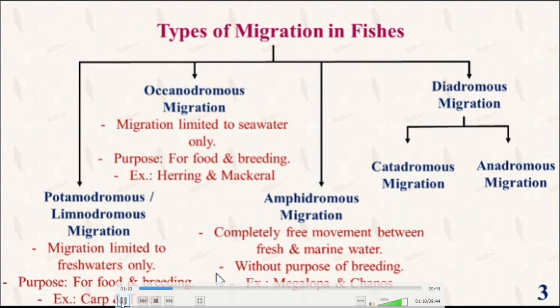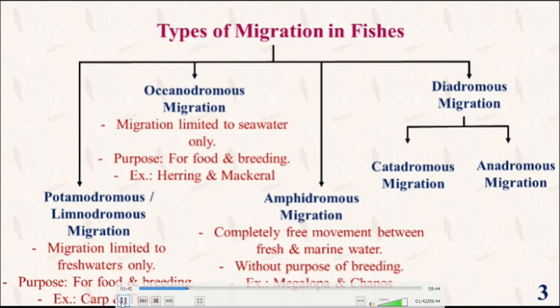These are the 4 different types of migration in fishes. First one is potamodromous migration or limnodromous migration. This type of migration is limited to freshwater only. Purpose is breeding and food. Examples are carps and some trouts.